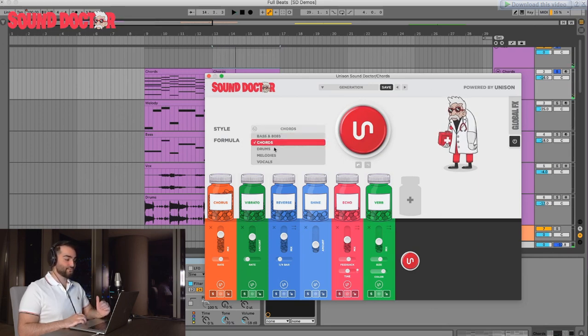So Sound Doctor has 5 styles and 8 different formulas. So there's specific algorithms for bass, chords, drums, melodies, and vocals. And you have formulas for aggressive, clean, dirty, dreamy, lo-fi, psychedelic, unique, and warm. So this was the chords dreamy.